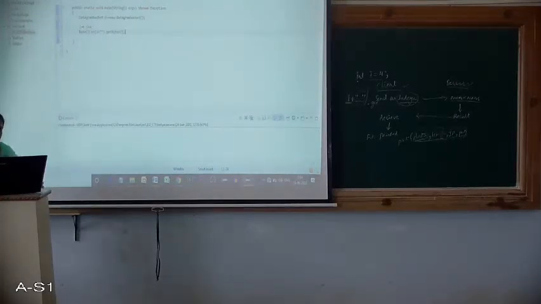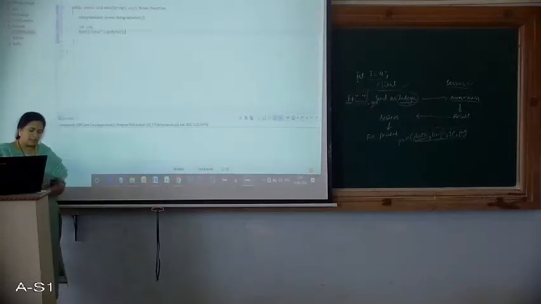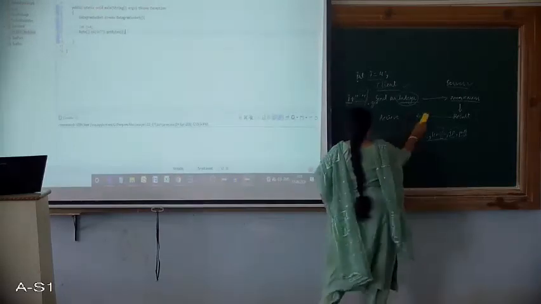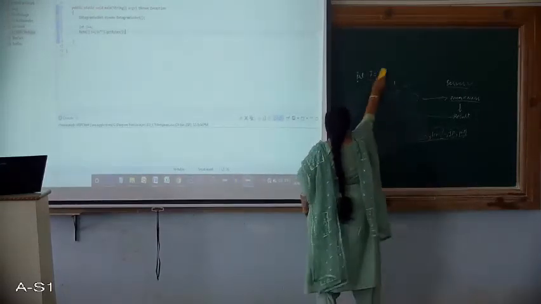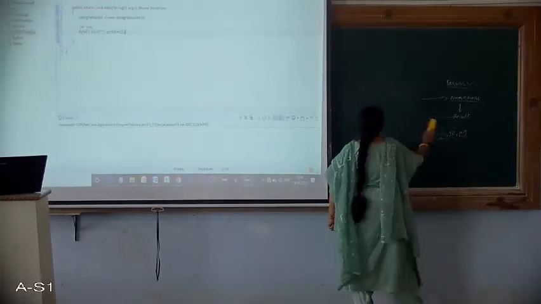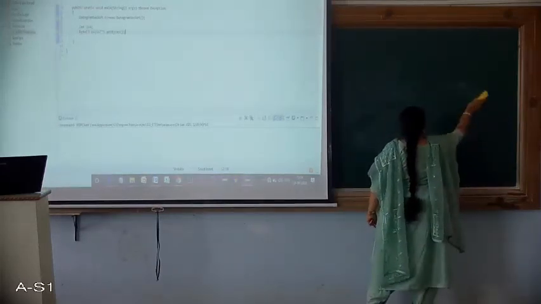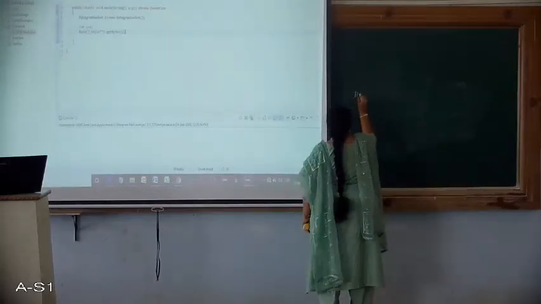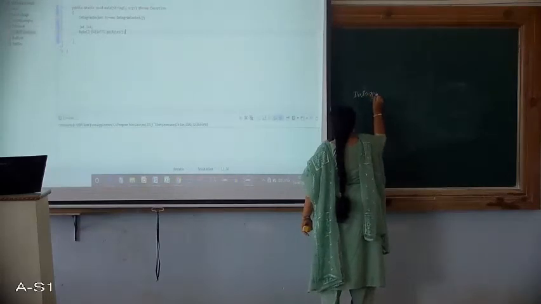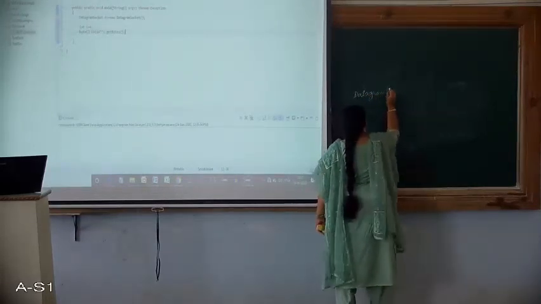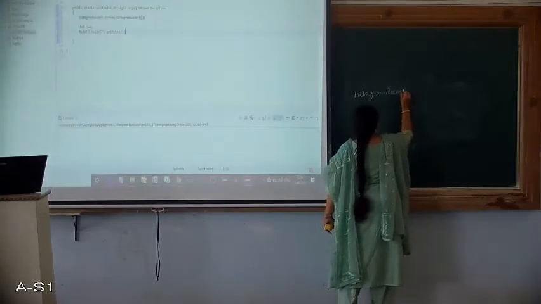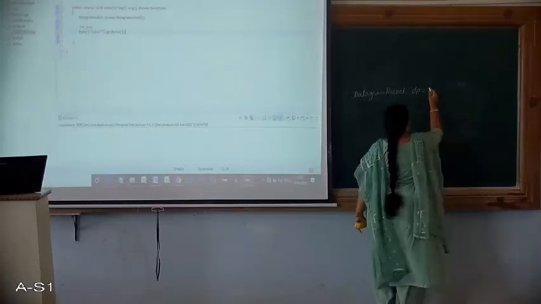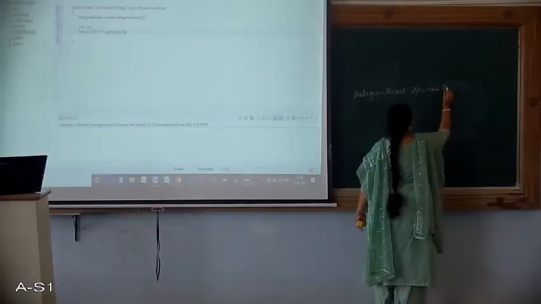As I mentioned earlier, whenever we want to send the data, it has to be enclosed within a packet. So for that, we need to create this DatagramPacket object. Let me call it dp. DatagramPacket dp equals new DatagramPacket.